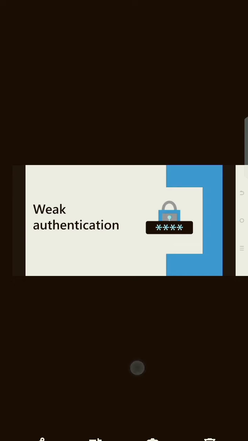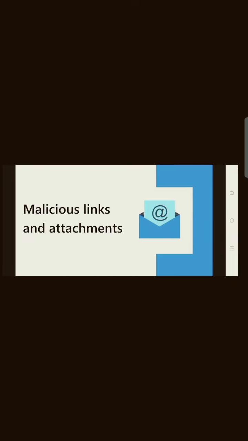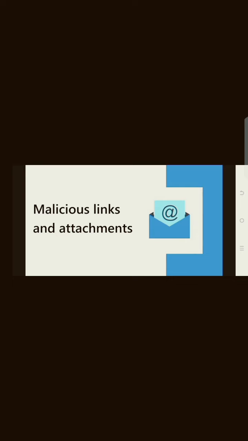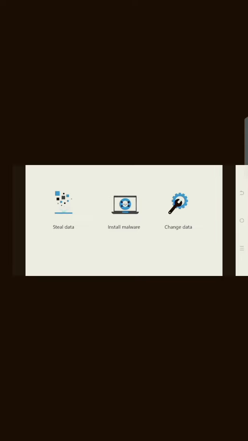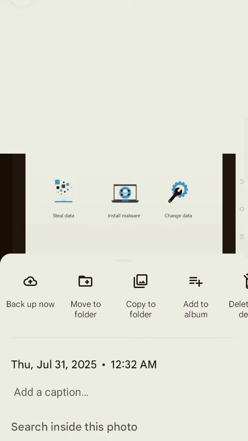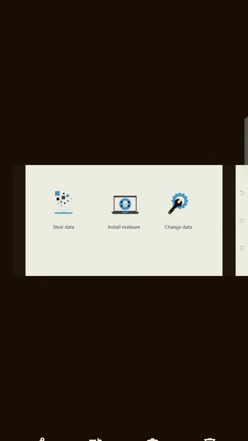Like if your software is outdated, or your system is unsecure, or it is untagged, or you have weak authentication, all these things will lead to a cyber attack. It can affect your file servers, your mail servers, or your DB servers. If someone attacks, they can send phishing mails to all the employees, and by these attacks, the attacker can steal data, install malware, or change data.